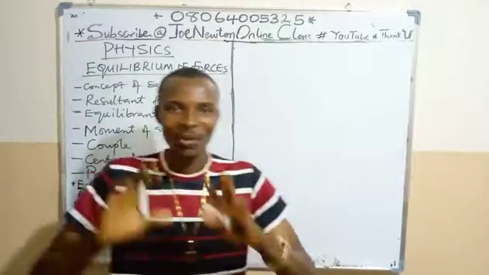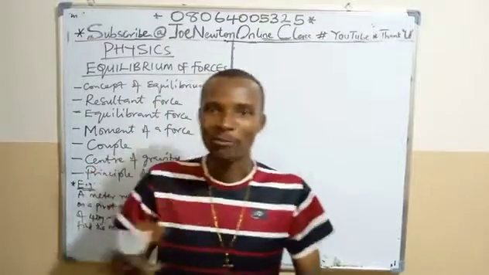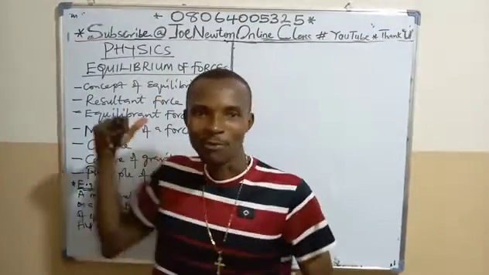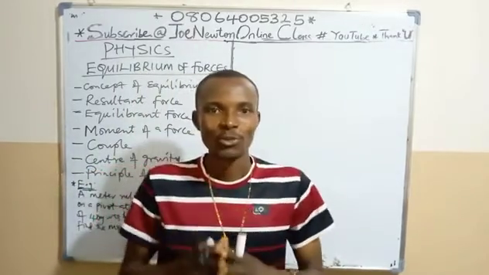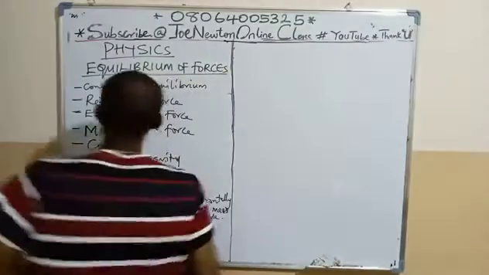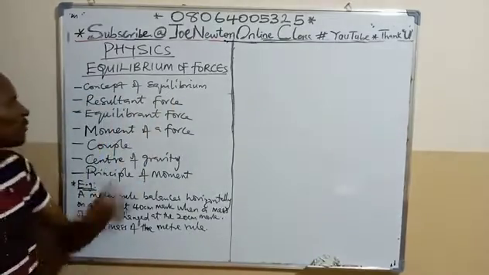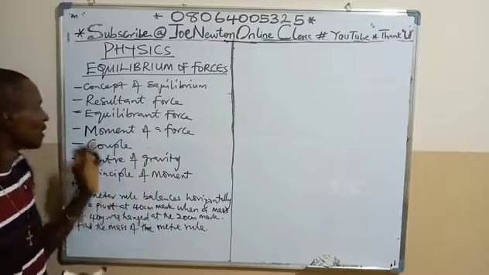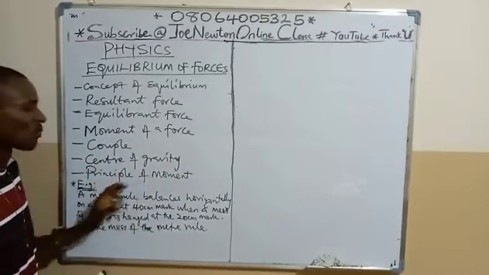In this class, I want us to look into this concept on the board, and that concept is equilibrium of forces. Equilibrium of forces. This is a topic in physics. Now, let us look at the concepts. We start with the concept of equilibrium. Resultant force, equilibrant force, moment of a force, couple, center of gravity, principle of moment.